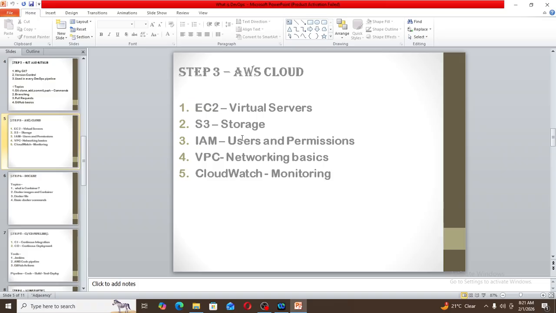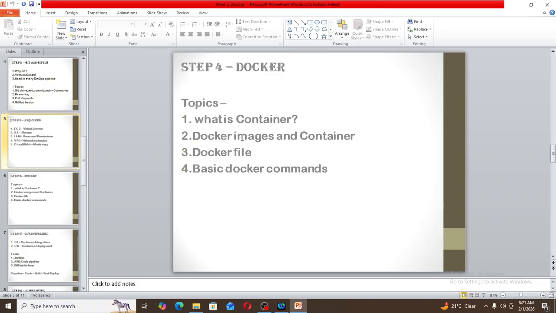Then we should know VPC, which is used for networking basics. Then we should know CloudWatch, which is used for monitoring. In step 4, we should know Docker. What topics are needed in Docker as a fresher? What is a container? What are Docker images and containers? What is a Dockerfile? What are the basic Docker commands we should know?